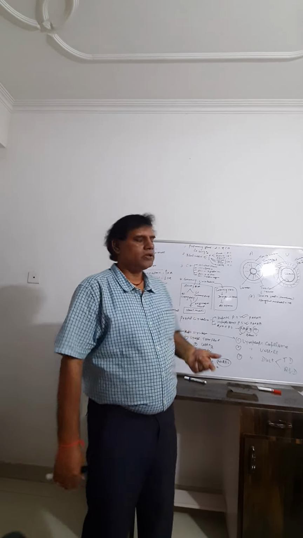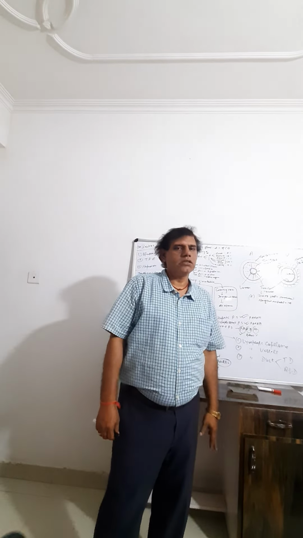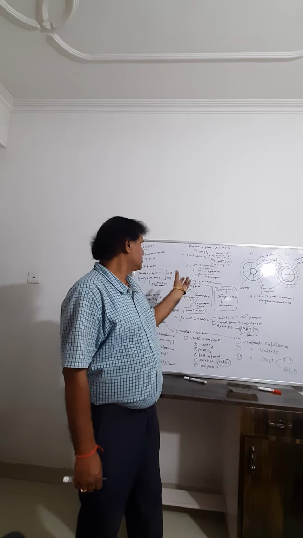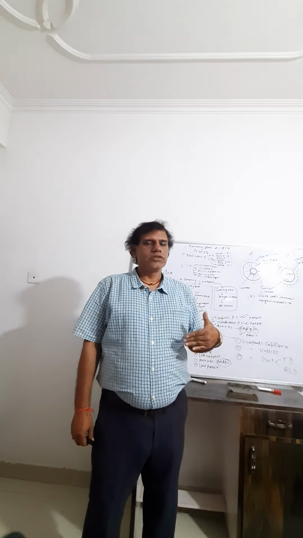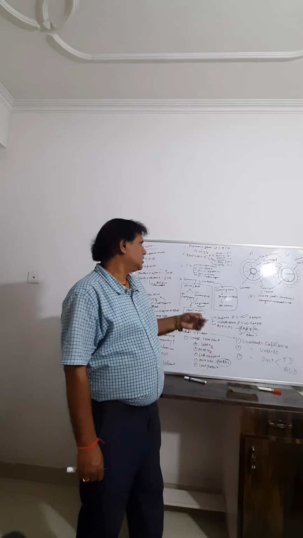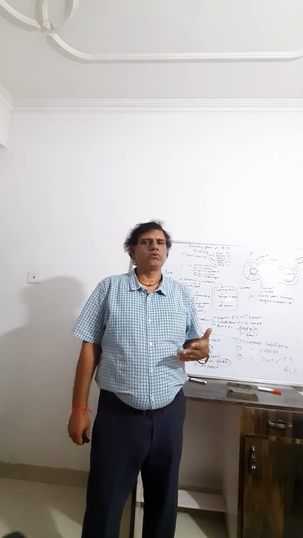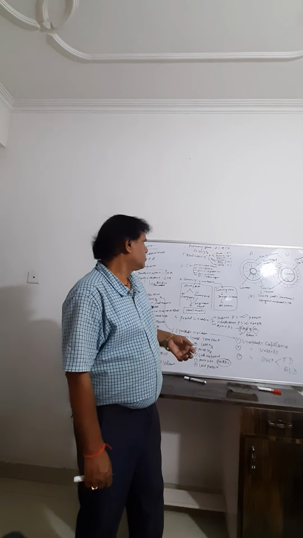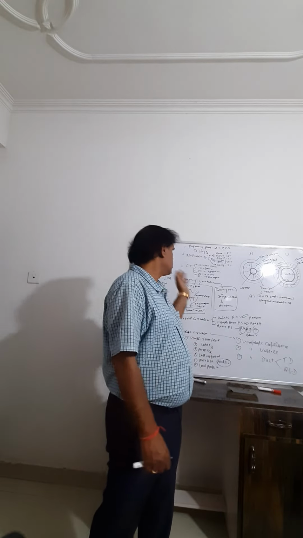And one term is the pulmonary shunt. So what is pulmonary shunt? Pulmonary shunt means blood which does not carry any oxygen, which is related to the lung, and it is very small, that is 2% of the total cardiac output. So the pulmonary shunt is 2% of cardiac output.